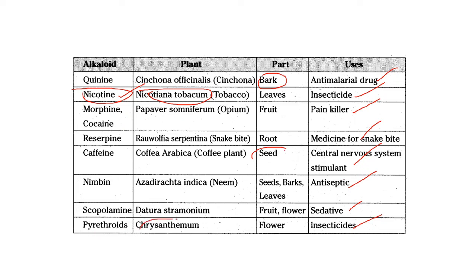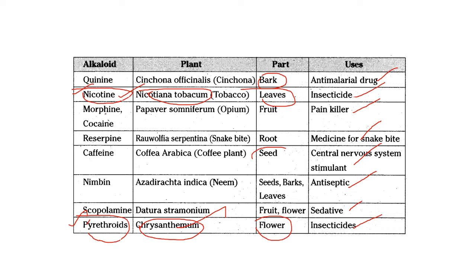And the chrysanthemum flower has pyrethroids. The flower has insecticide properties. The pyrethroids are used for killing mosquitoes. They will ask questions on nicotine and pyrethroids, such as what the secondary metabolites are, which alkaloids are present in chrysanthemum, which alkaloids are present in tobacco plants, which part of the plant has pyrethroids, and which part of Nicotiana has nicotine.